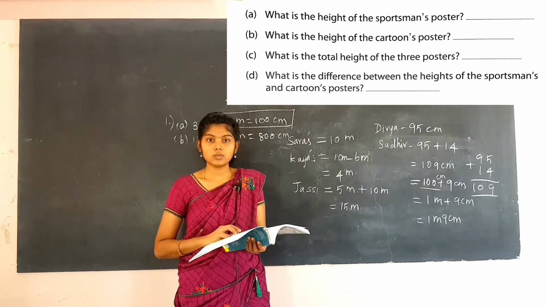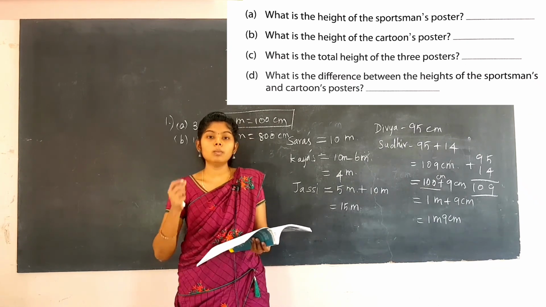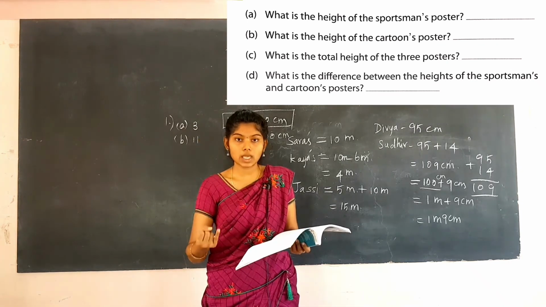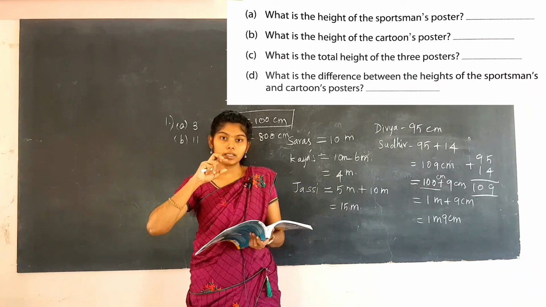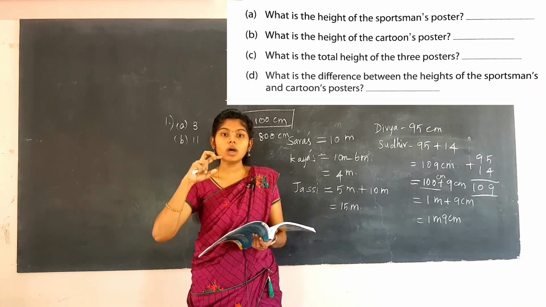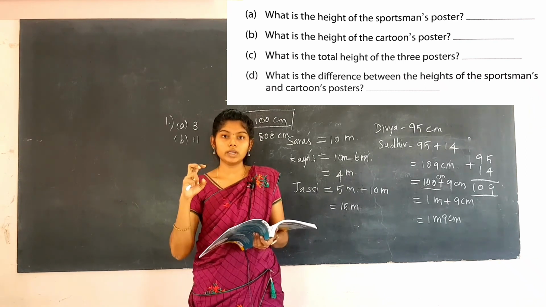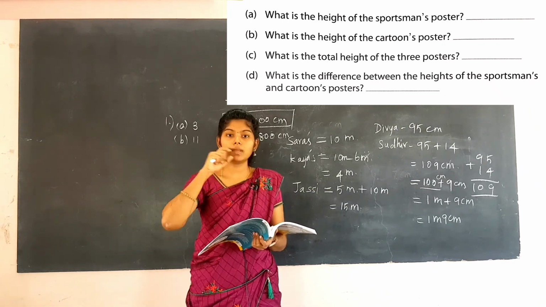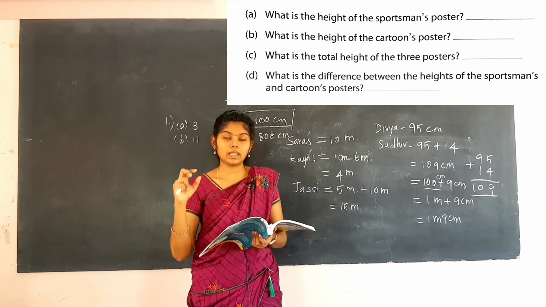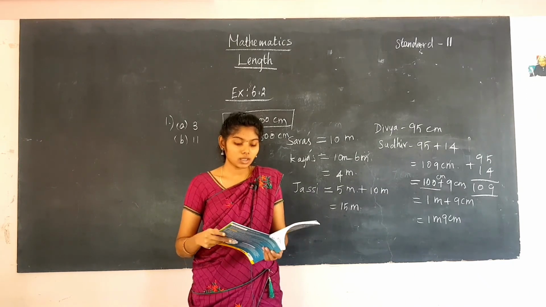So these are the things we have seen in this chapter: how to measure the length using a meter scale and a ruler. Meter and centimeter we have seen, which are the standard units. m and cm are the short forms: m means meter, cm means centimeter. These are all the things we have seen here.